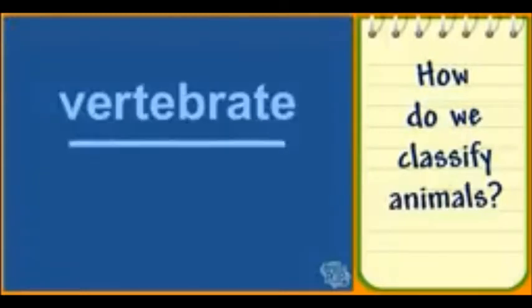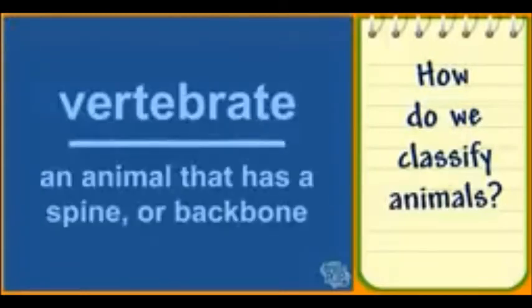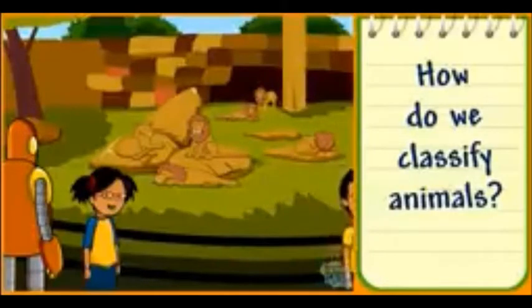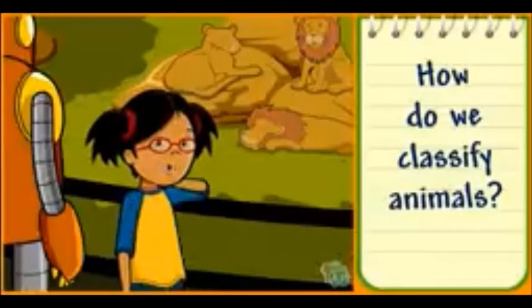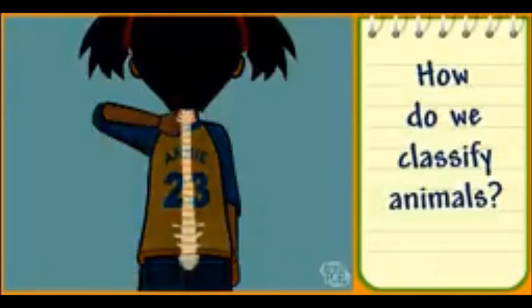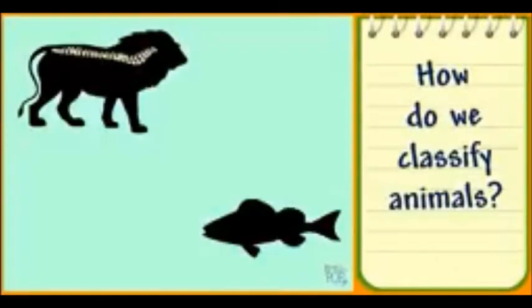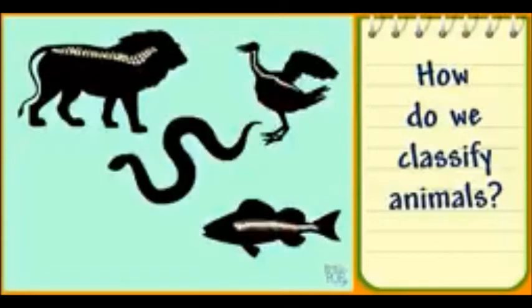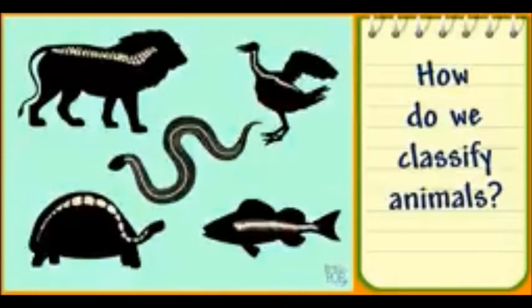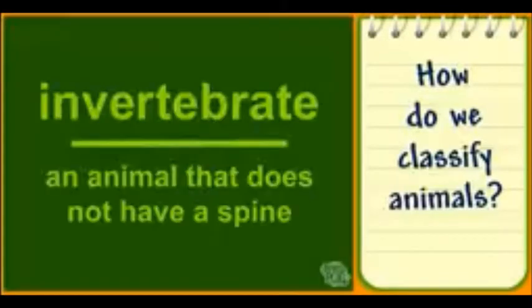A vertebrate is an animal that has a spine or backbone. People are vertebrates. You can feel your spine going all the way up your back and through your neck. Lions, fish, birds, snakes, and even turtles are all vertebrates. An invertebrate is an animal that does not have a spine.